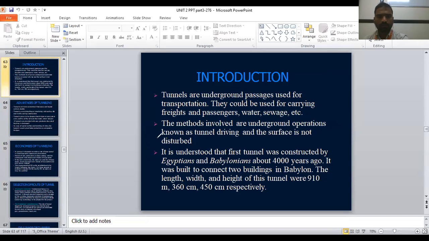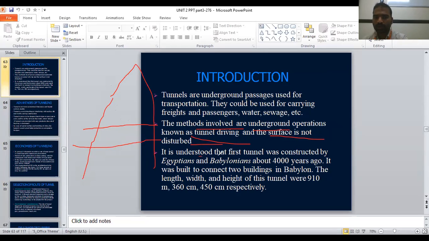So the method involved in underground operations is known as tunnel driving, and the surface is not disturbed. Whenever there is a big hill, its surface will not be disturbed. We only open as much of the soil as we want, that much only. We are not disturbing the rest of the surface.